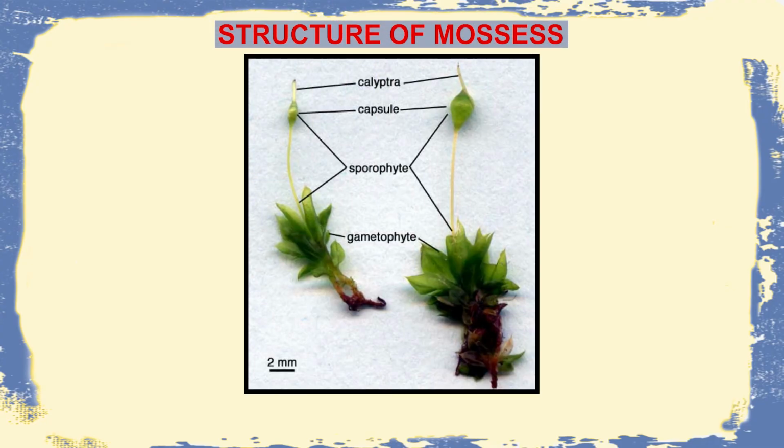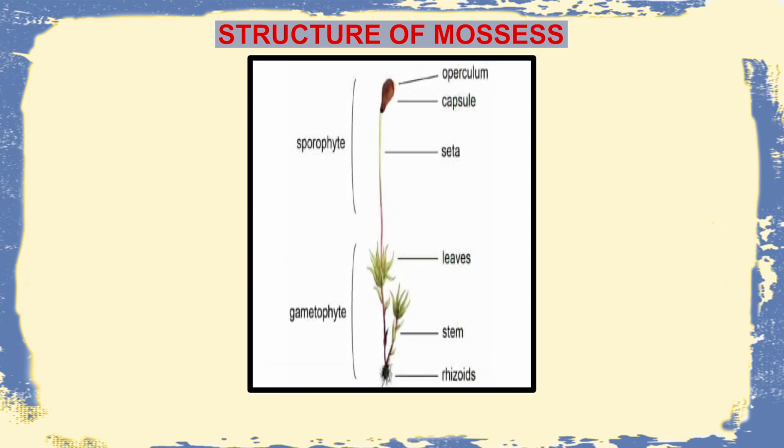Now when we see the structure of the moss, as discussed earlier, it consists of two generations, the sporophytic and the gametophytic generation. The gametophytic generation usually comprises the rhizoids, which are the root-like structures, followed by the stem and the leaves, and the sporophytic generation usually comprises the elongated stalk-like structure called the seta, followed by the capsule.